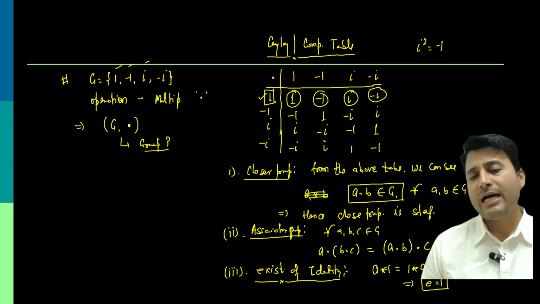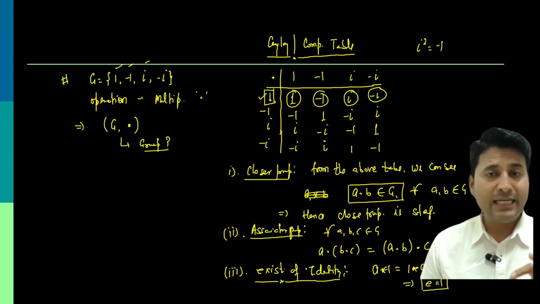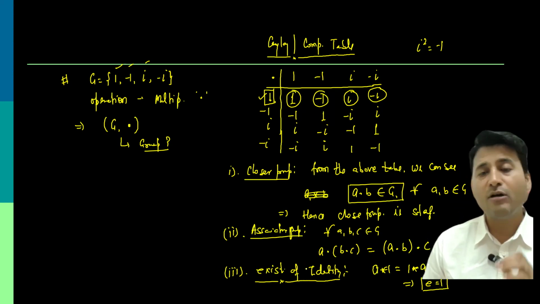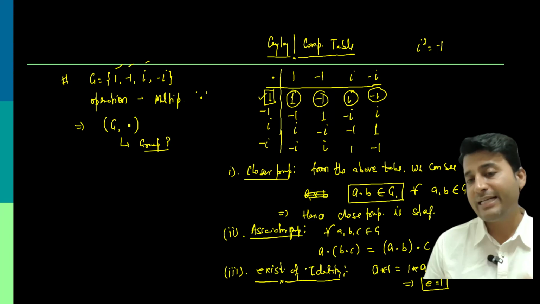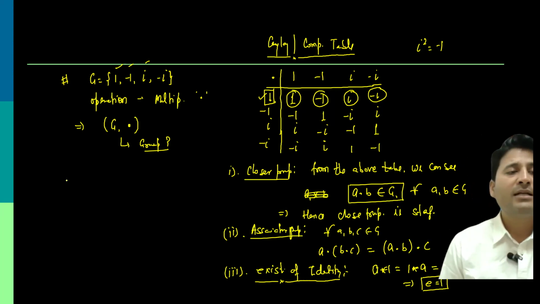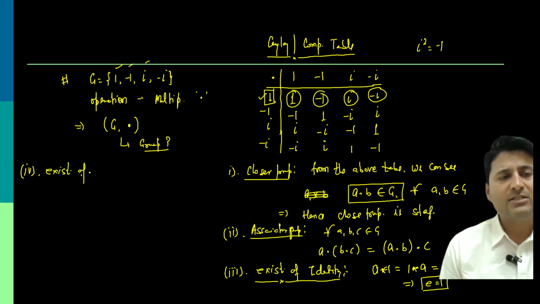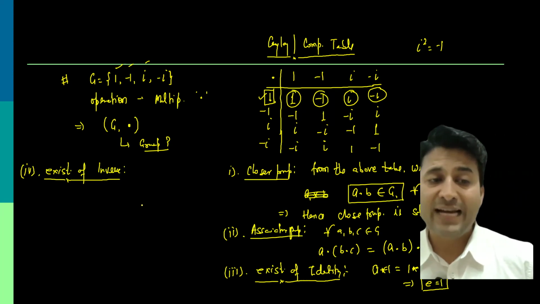So yes, identity element exists, and if identity element exists, it is always unique. It's not like multiple identity elements exist. Then moving to the fourth property, which is the existence of inverse. In existence of inverse, what we are supposed to do,